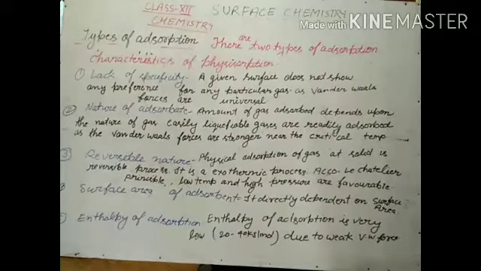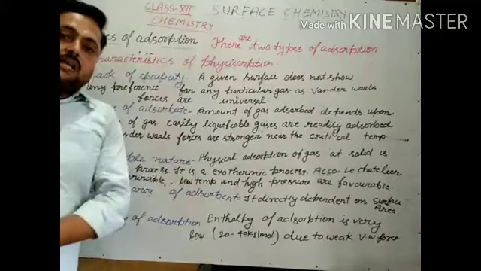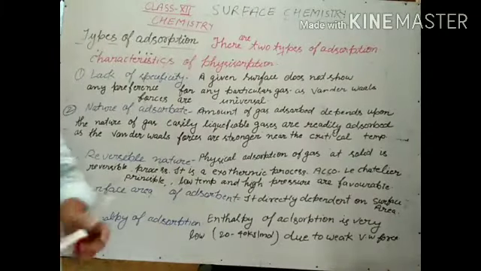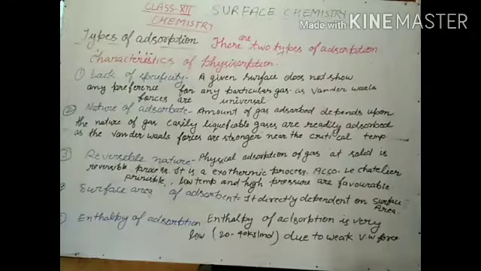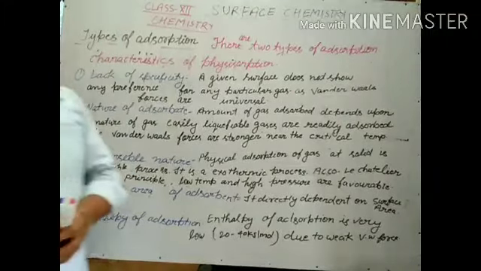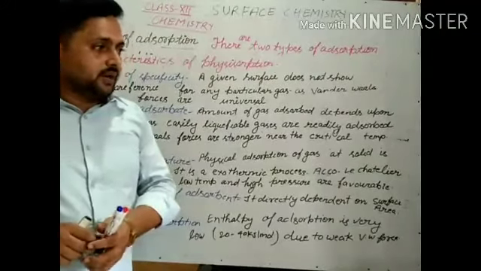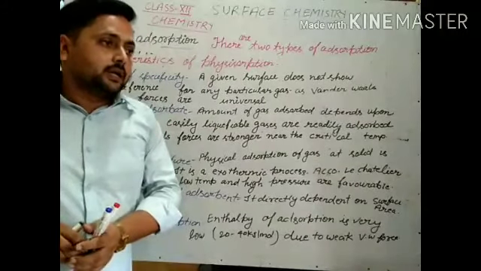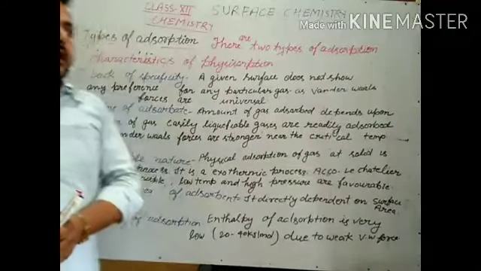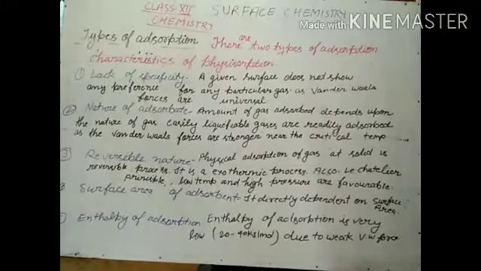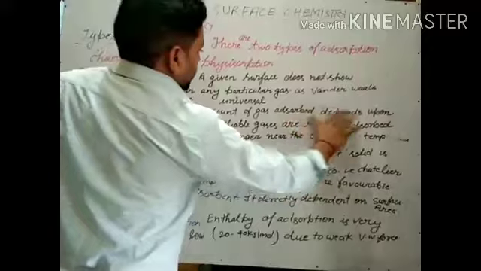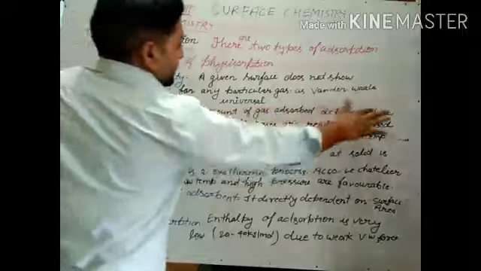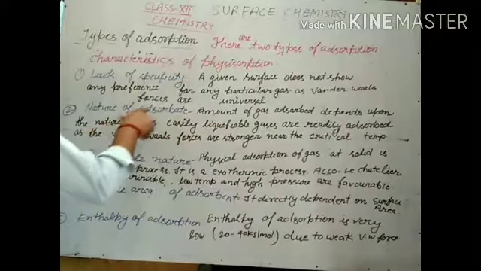The amount of gas adsorbed at the surface depends upon the nature of the adsorbate.